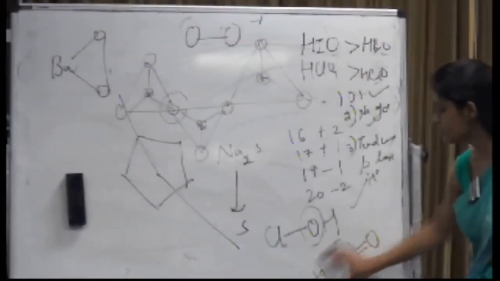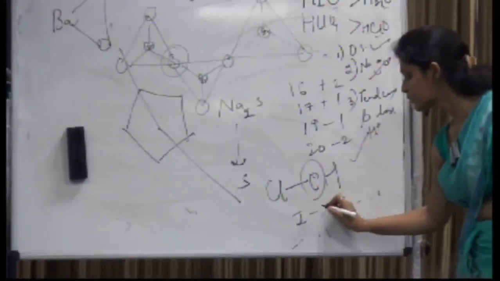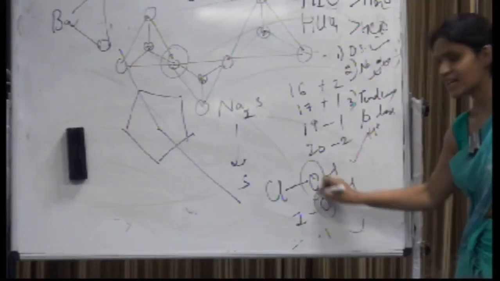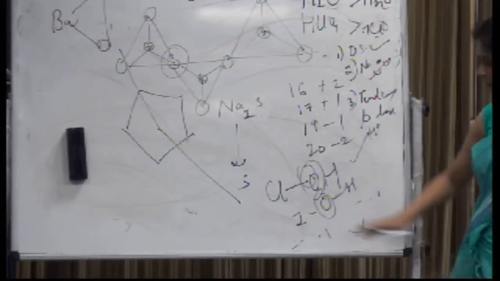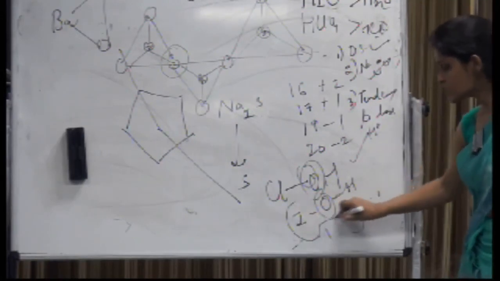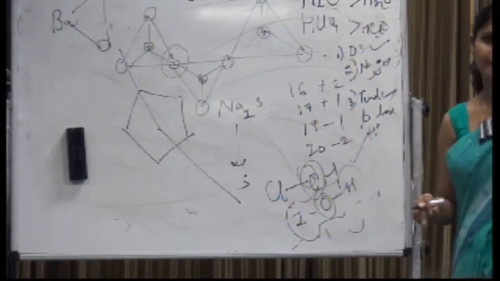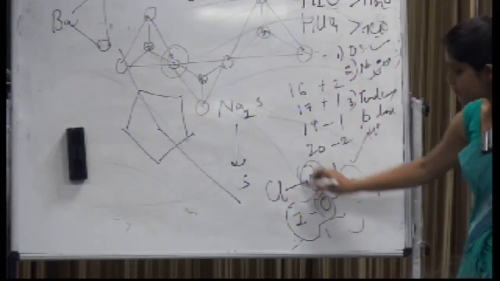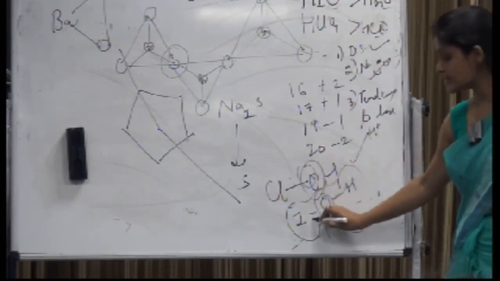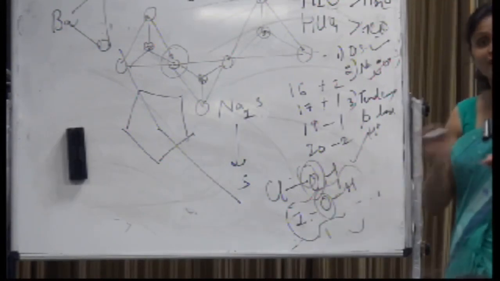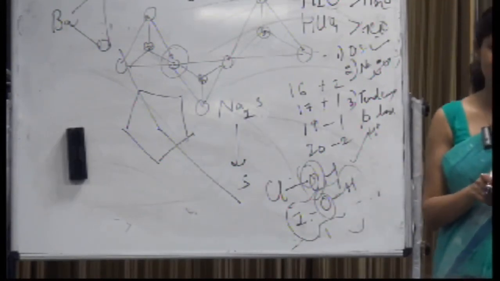If I talk about this, the oxygen atom is the same. Which is more electronegative? Chlorine. But which is bigger in size? Iodine. So despite the electronegativity difference, the size of iodine is overweighing the electronegativity difference.